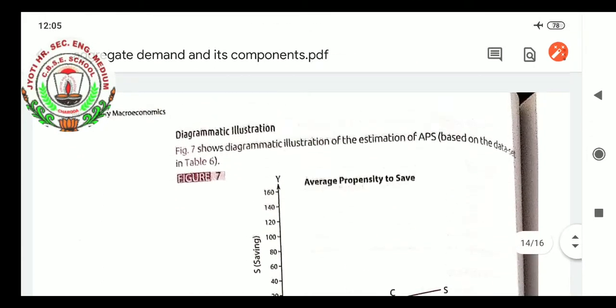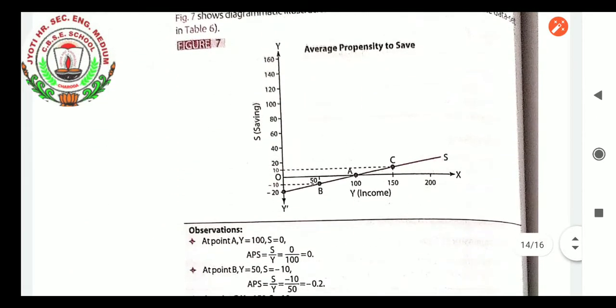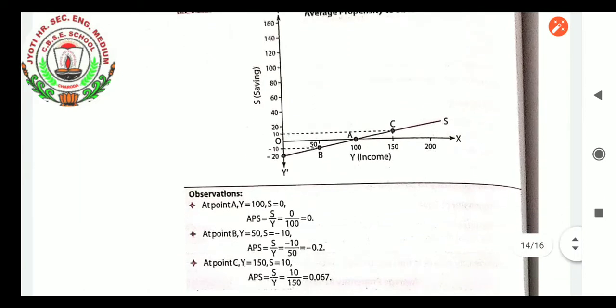Figure 7 shows the illustration of the estimation of APS based on the data set in table number 6. Average propensity to save: as I said, saving started from minus 20. Consumption was the autonomous consumption when income was 0, so here savings will be minus 20. Then saving increased to minus 10 when income was 50. When income became 100, it became 0. And when income increased to 150, the saving was plus 10.